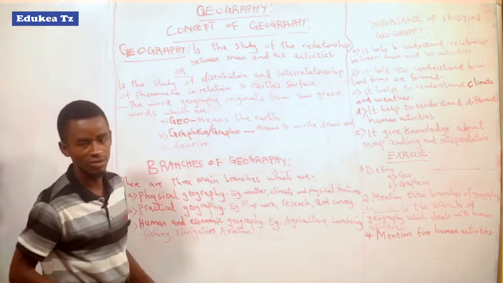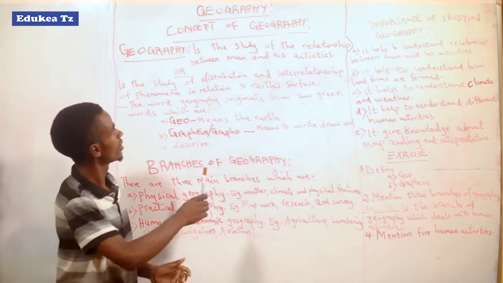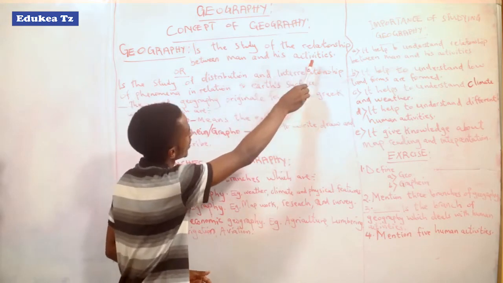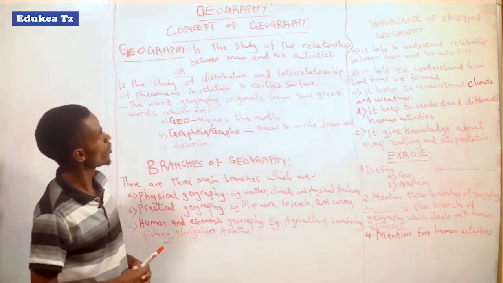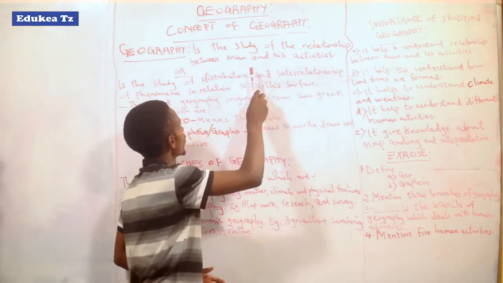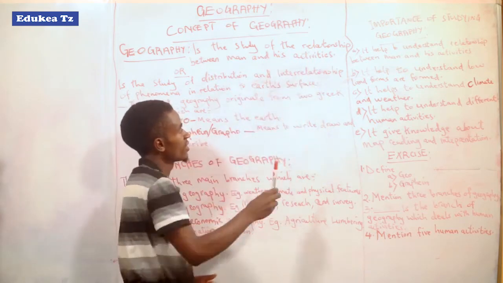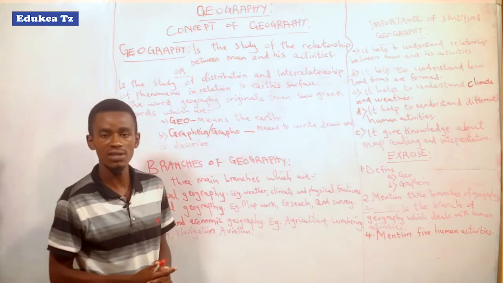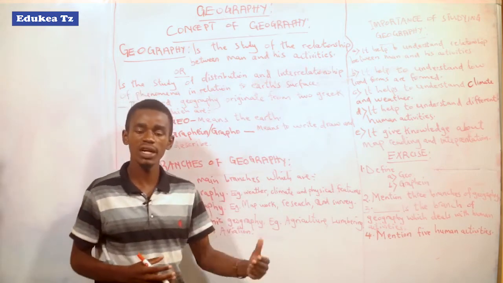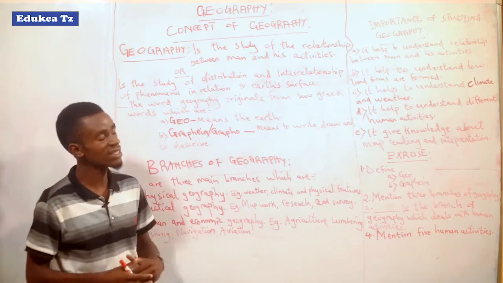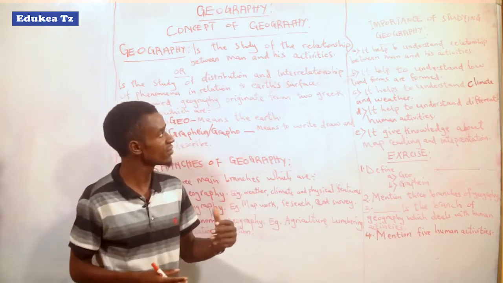So what is Geography? Geography is the study of the relationship between man and his activities. When we talk about the relationship between man and his activities, this means how man relates with economic activities and with different activities.